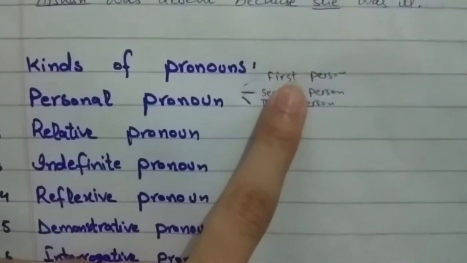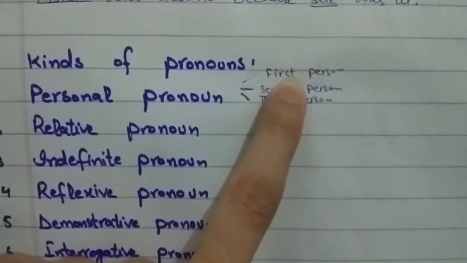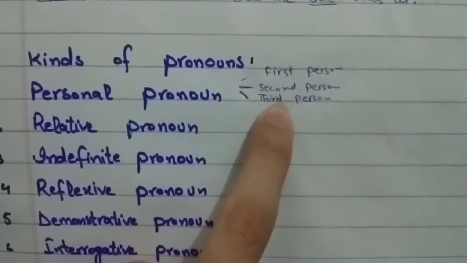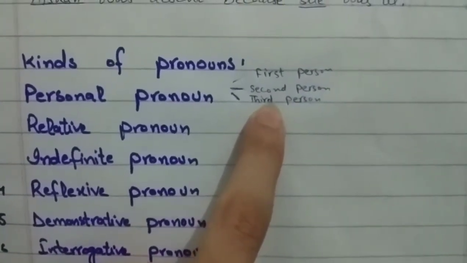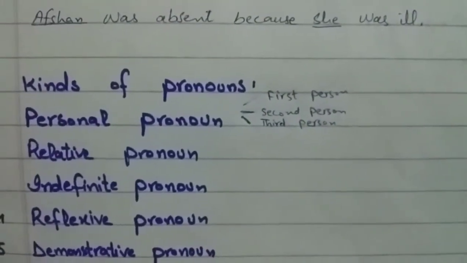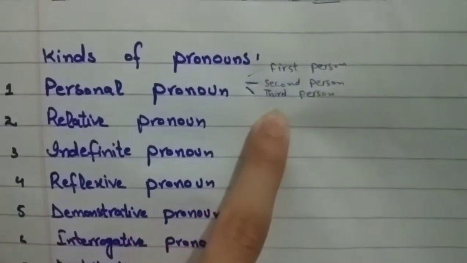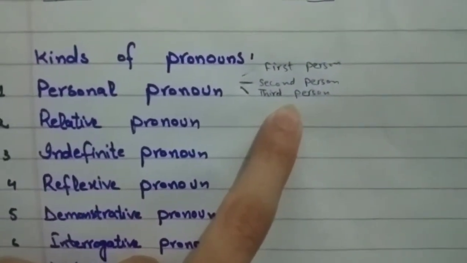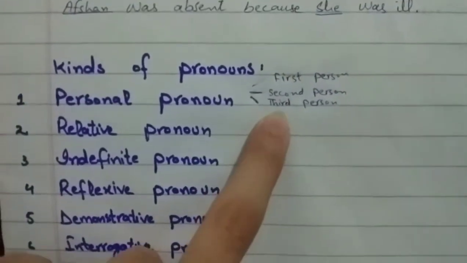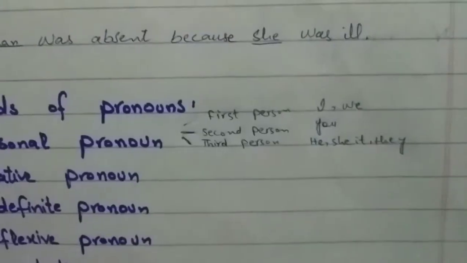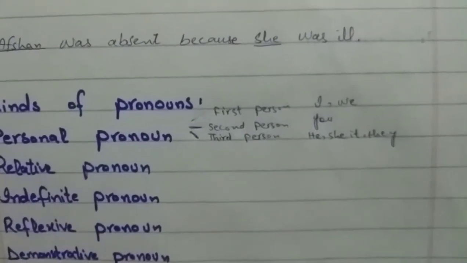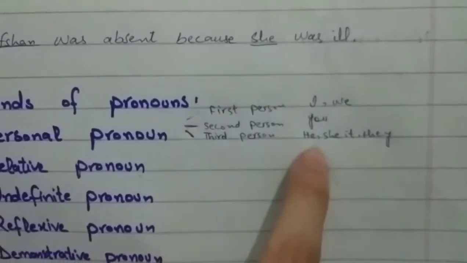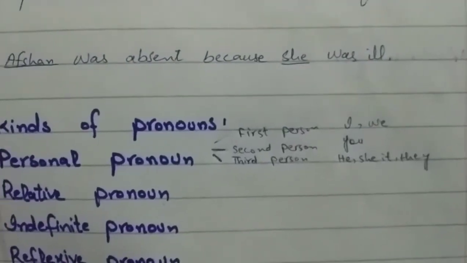First person is the speaker and possibly other people with the speaker. Second person refers to the person or persons spoken to, or you may say the other person. Third person refers to the person or things spoken about, which means the person that is not present at that time. Here we have examples: first person is I, we; second person is you; third person is he, she, it and they.